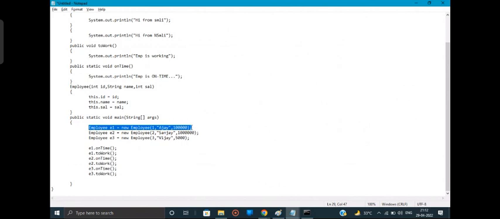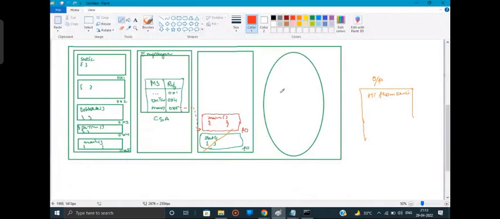Yes, an object creation statement is there. So because of this new Employee, because of this new keyword, an object will be created. Yes, a block will be created in the heap area, with a reference. So I take the reference as 0x6.